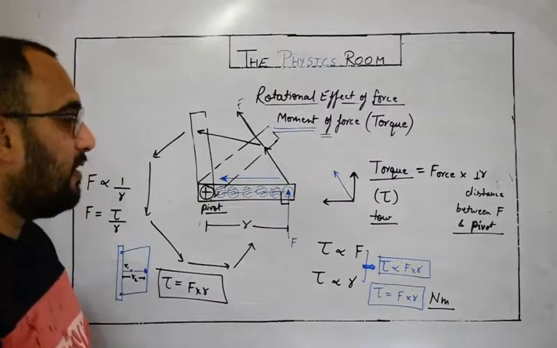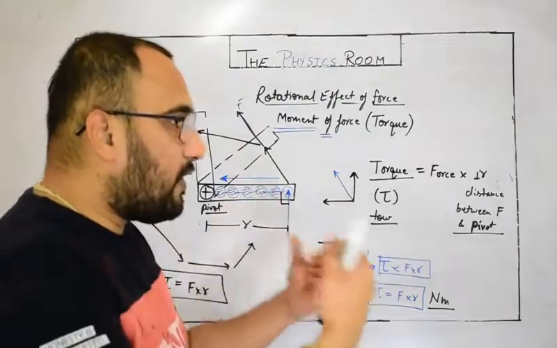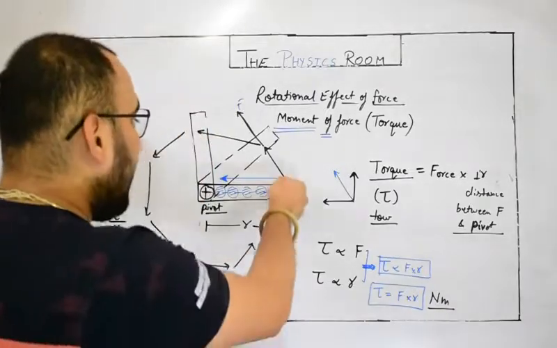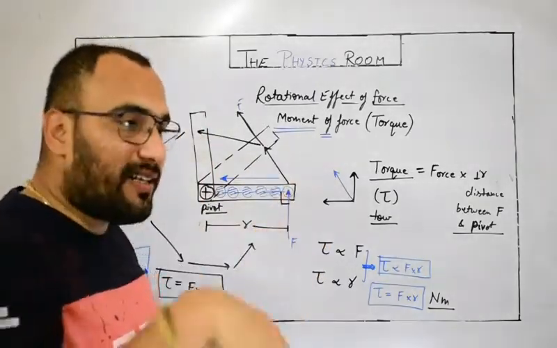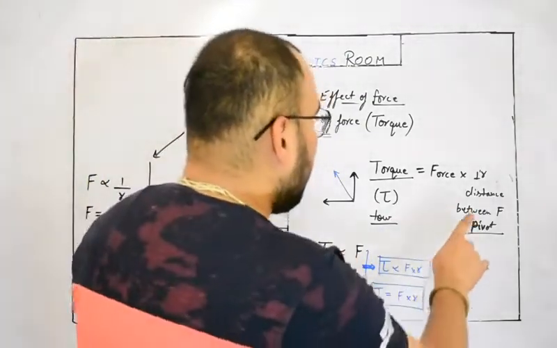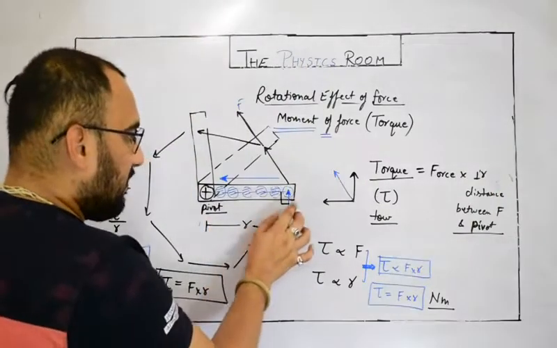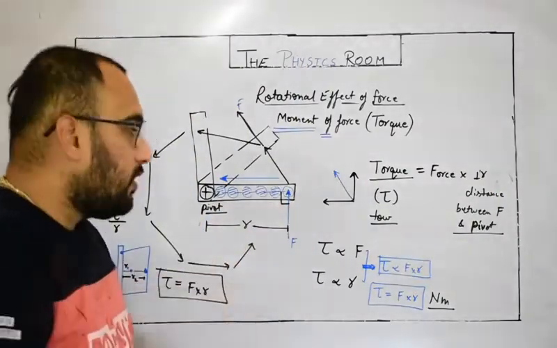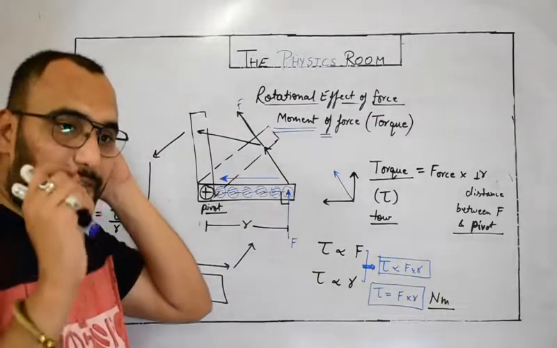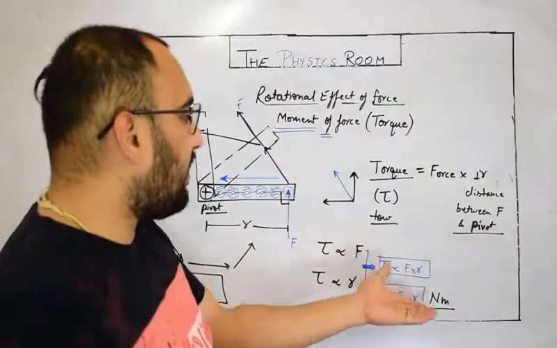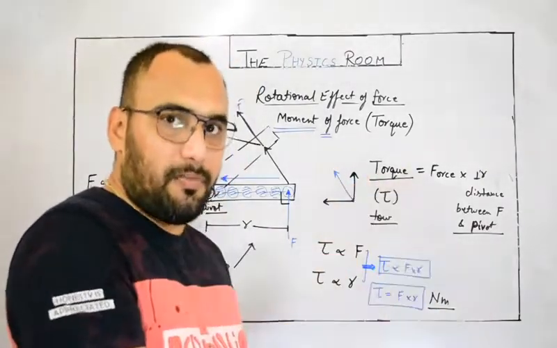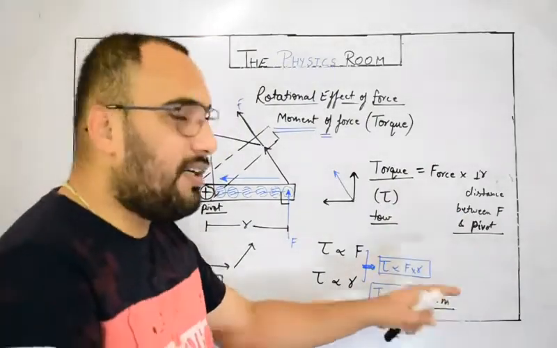And the second thing, I will try to introduce a universal formula also. Universal means if we exert a force at a different angle, not 90 degrees. So what will be the formula? This formula only works when we take R as the perpendicular distance between the force and the pivot point. By pausing the video you can copy this and write the definition. The mathematical definition is very simple. The torque is the product of the force and the perpendicular distance between the force and the pivot point. Its SI unit is Newton meter.